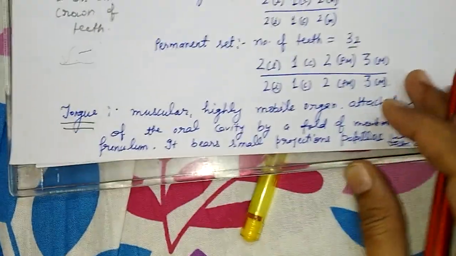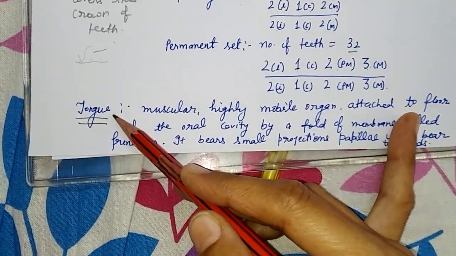In the buccal cavity there is one muscular flap called the tongue.